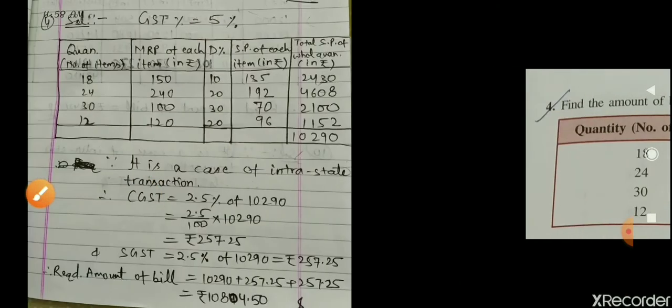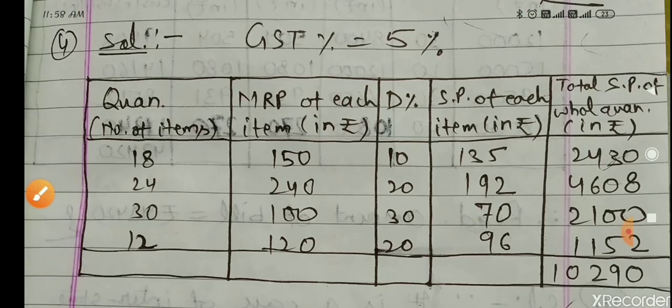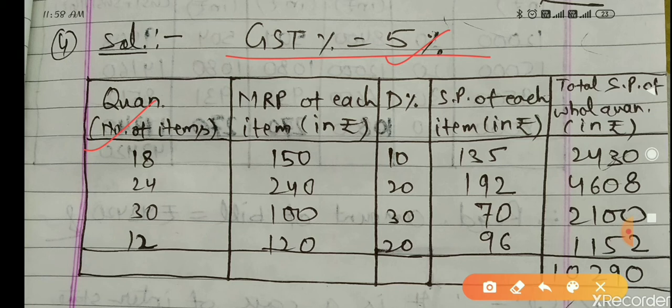Now you see the solution I have done here. GST rate 5% is given, I have already written it at the start so that you will understand. Quantity is given: 18, 24, 18, 24, 30, 12. MRP of each item and discount. These three columns are given in the question, you can see. Now these two columns I made. You have to understand these two columns, how I have made them. Very, very easy questions are there in this chapter.